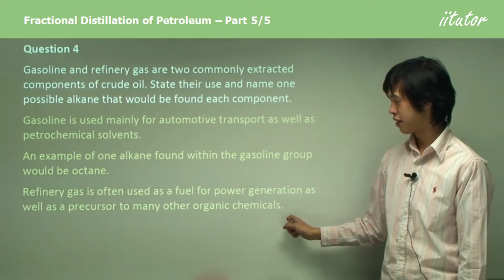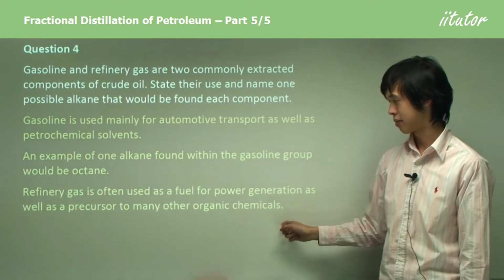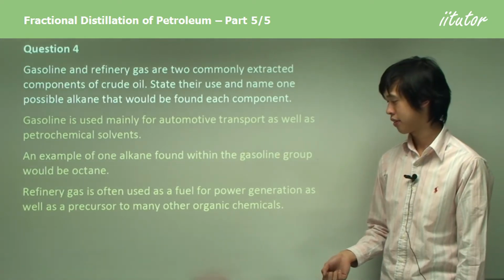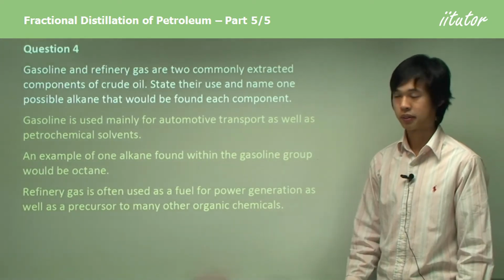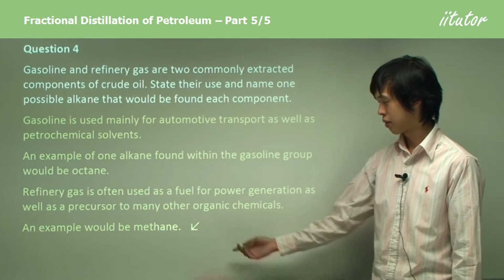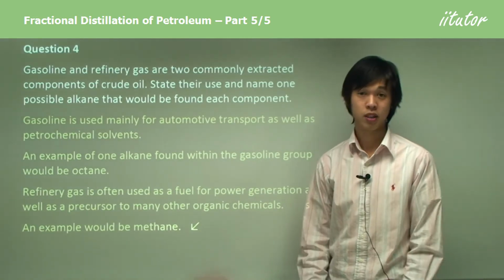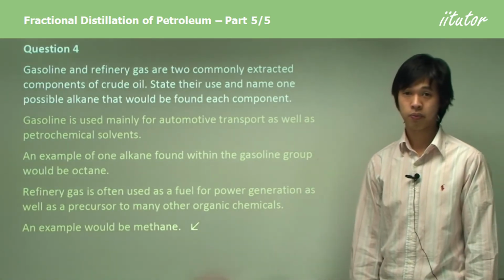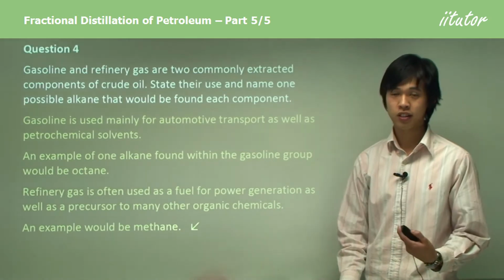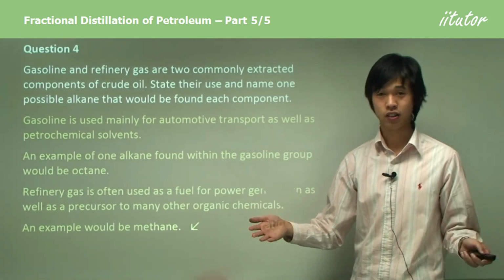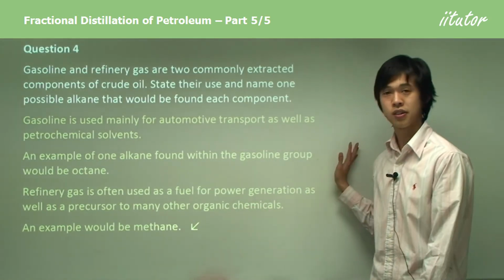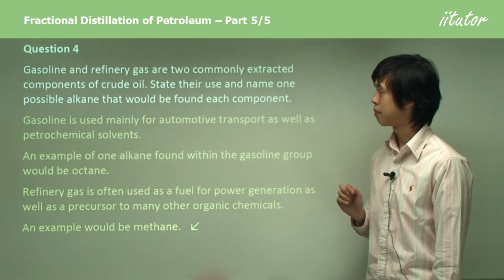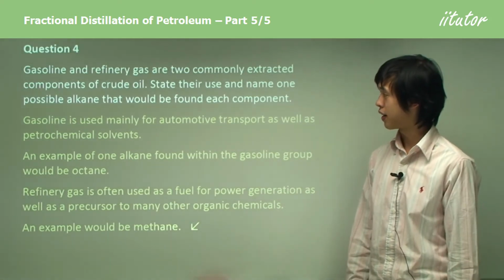Refinery gas is often used as a fuel for power generation, as well as a precursor to many organic chemicals. So one example would be methane, C1. Okay? So just try to remember all these different C ranges, and you should be okay in answering any of these questions. So moving on to question 5.